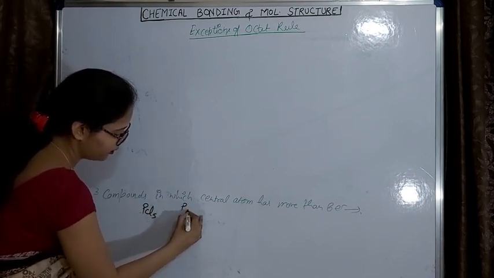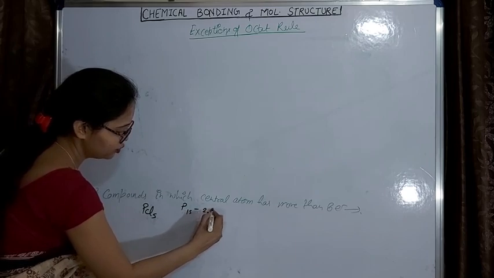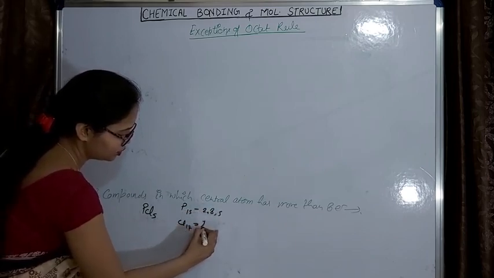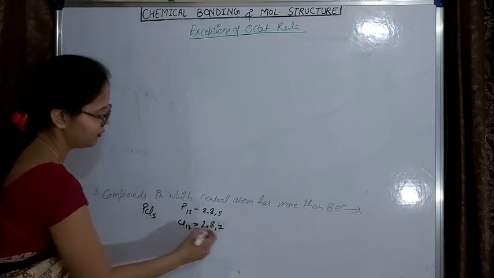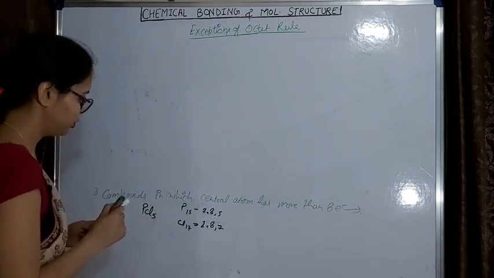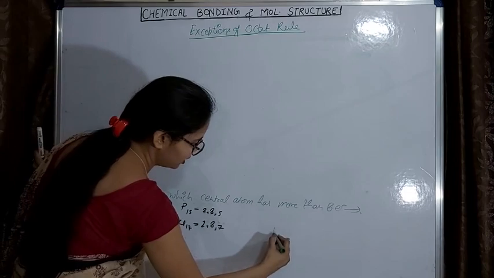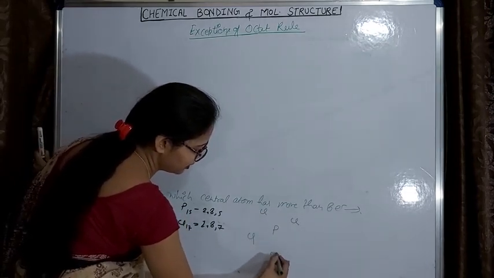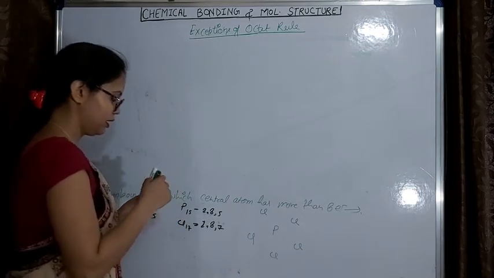In PCl5 phosphorus has 15, so 2, 8, 5, and chlorine has 17, so 2, 8, 7. Let's draw the electron dot structure. In PCl5 phosphorus is surrounded by 5 Cl.